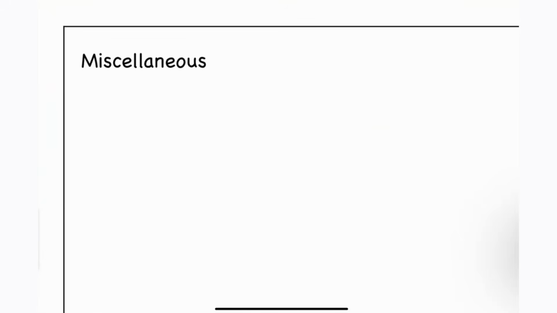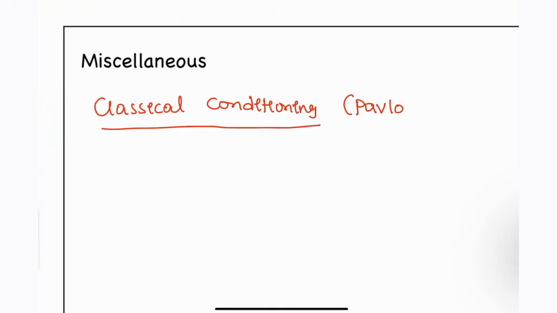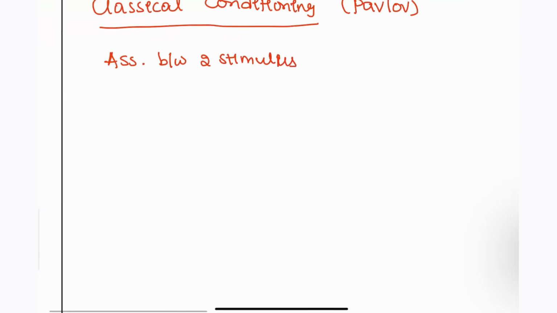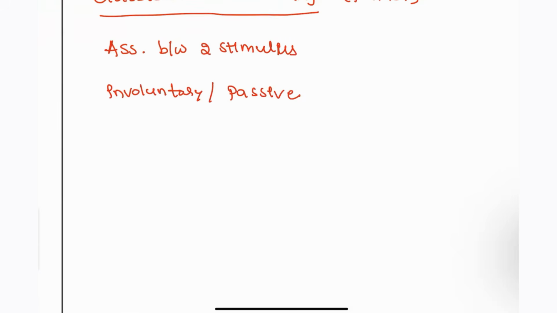Next, we are going to learn some important points. Some of them is classical conditioning. What is meant by classical conditioning, guys? This was given by the scientist Pavlov. He said that whatever we learn, the association is between two stimuli, not just one. It is an involuntary and passive process, and the response is associated before the response.